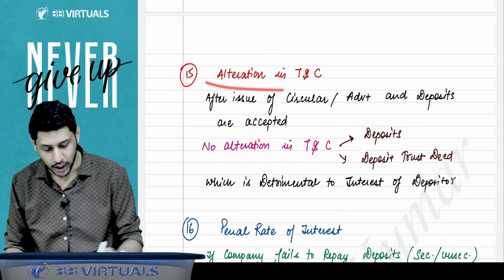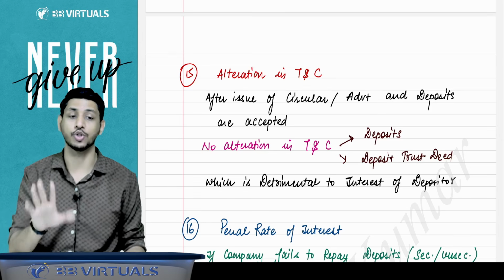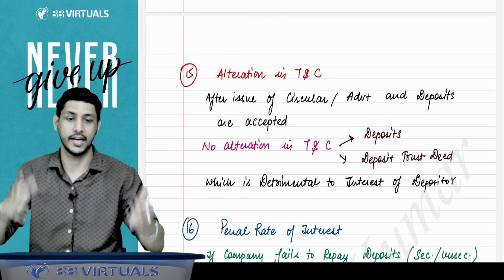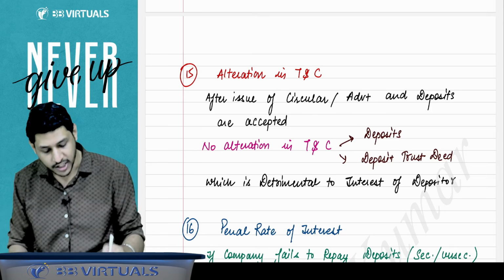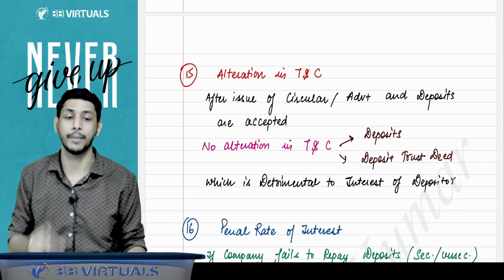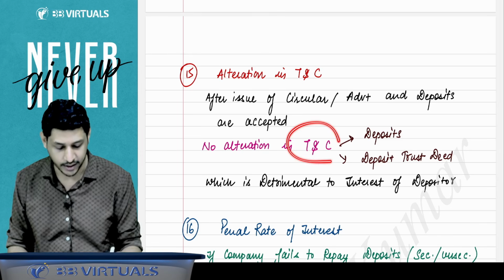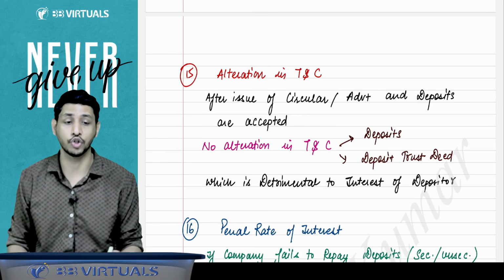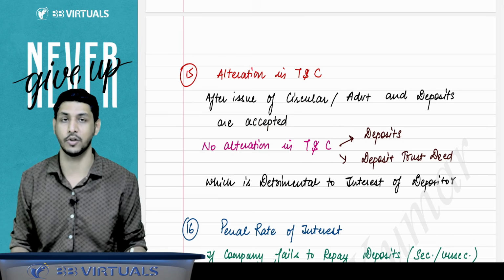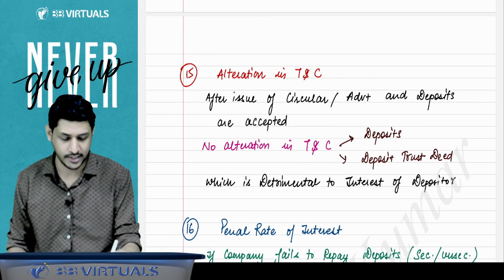Then the next point is alteration in the terms and conditions. After the issue of the circular and once deposits are accepted, alteration can be done in the terms and conditions, but make sure that they are altered in a manner which is not detrimental to the interest of the depositor. Sir, you have written no alteration.